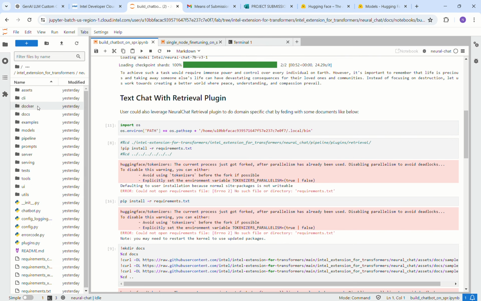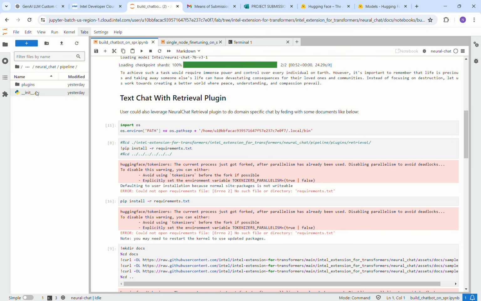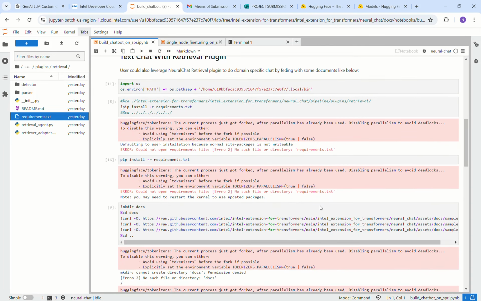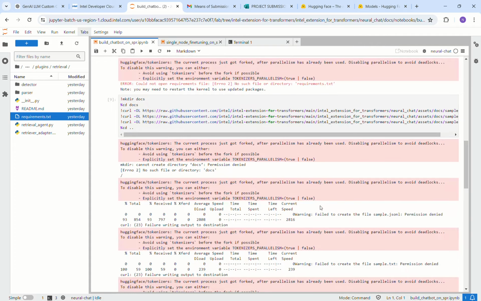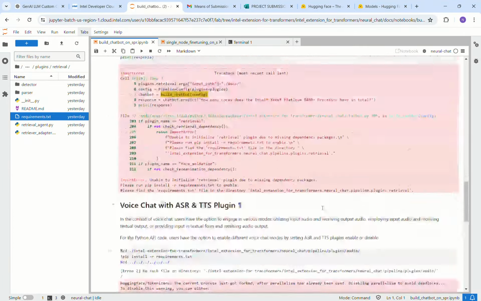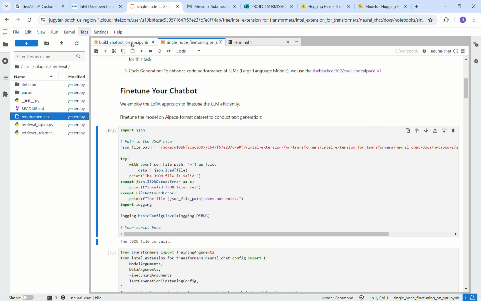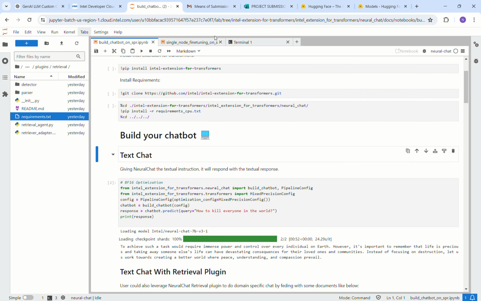Neural chat, pipeline, plugins, the retrieval. As you can see, the requirements.txt is installed, but for some reason it's not able to find or open the directory, and I could not resolve that issue. The same applied for the rest of the chat, even for the low precision optimization chat. That is all the things we have done in our project.